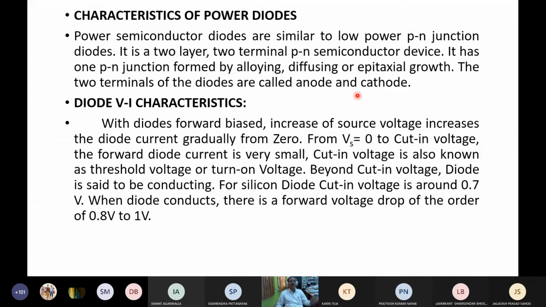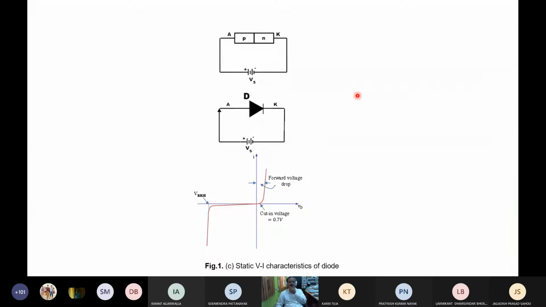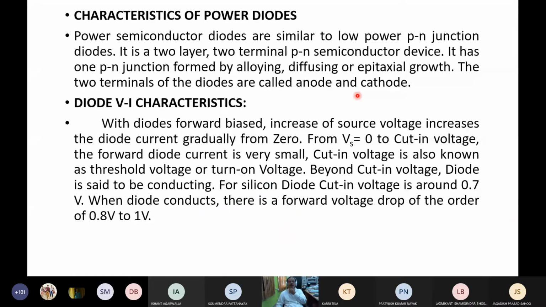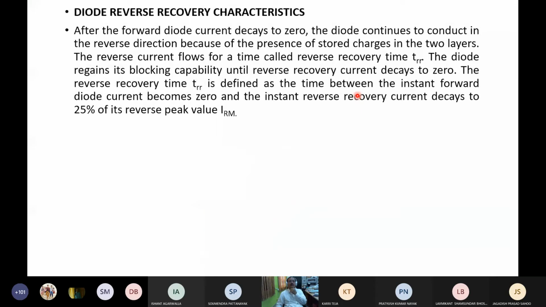Just for a review of semiconductor diodes. These things you have studied. This is the cut-in voltage, it's 0.7 volt. This is the diode reverse characteristics that you know. Reverse recovery you have studied.